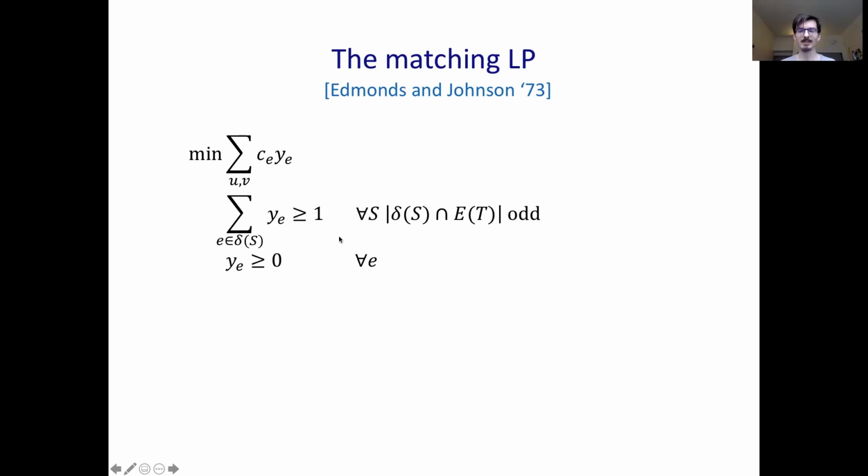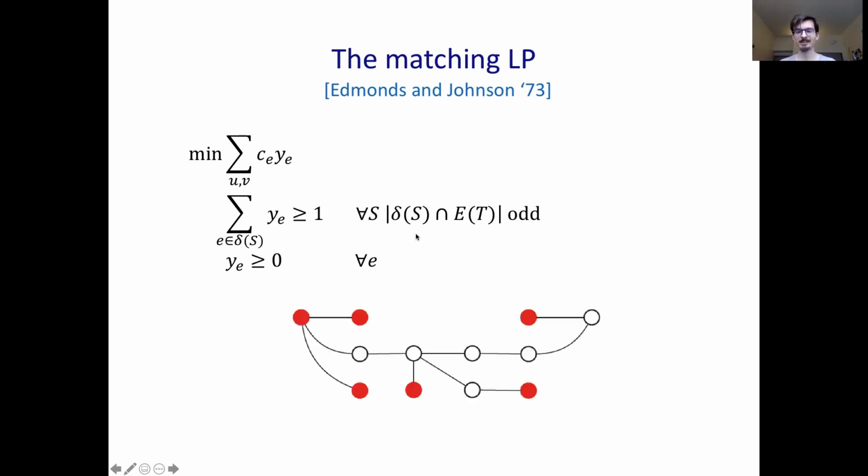This second constraint may look a bit unintuitive, but you can derive this from the fact that if this is a tree, the tree we want to add a matching to, and in red are the odd vertices, if you select a set whose cut has an odd intersection with the tree, then there must be an odd number of odd vertices inside this set. So at least one of them must be matched to a vertex outside the set, letting us add this constraint.